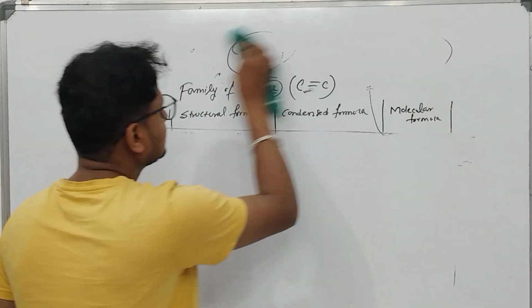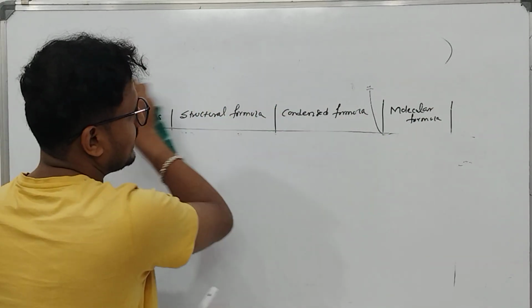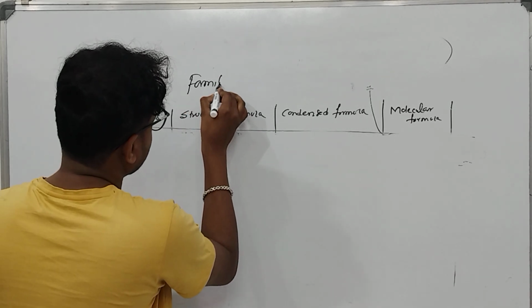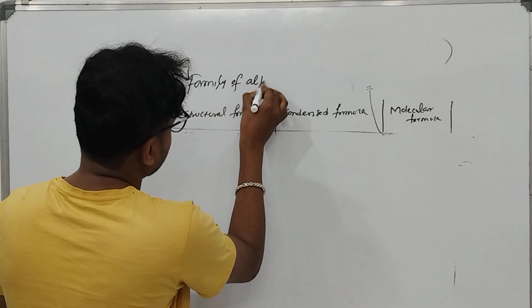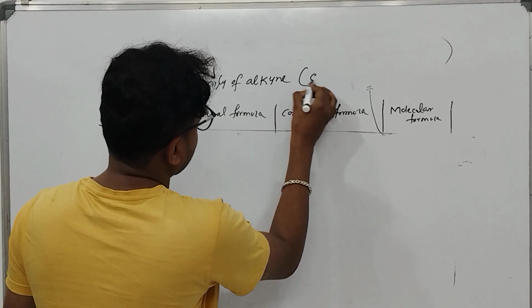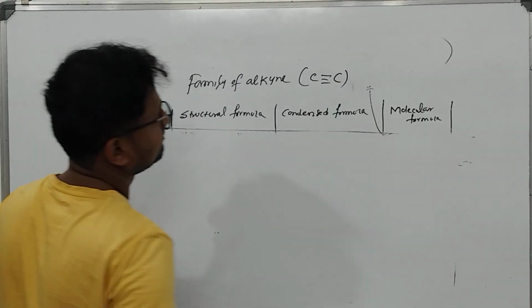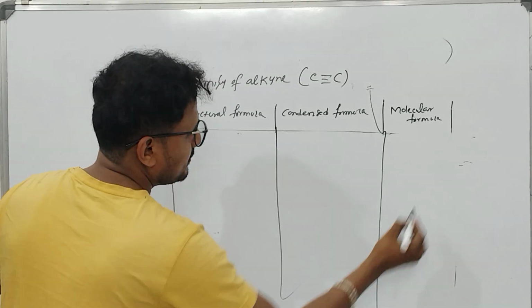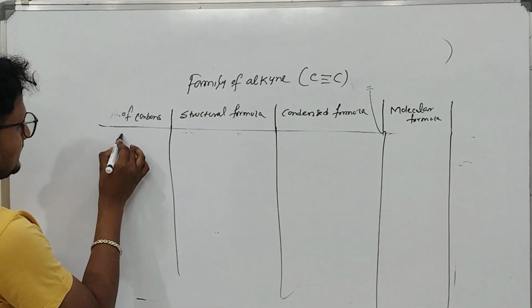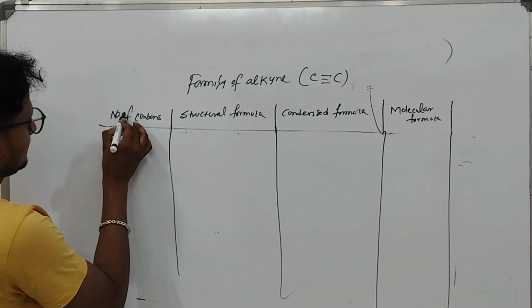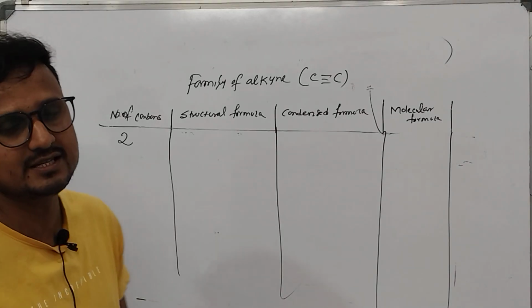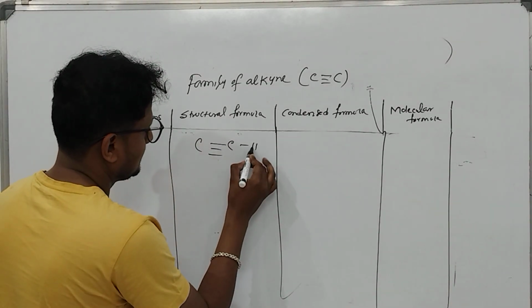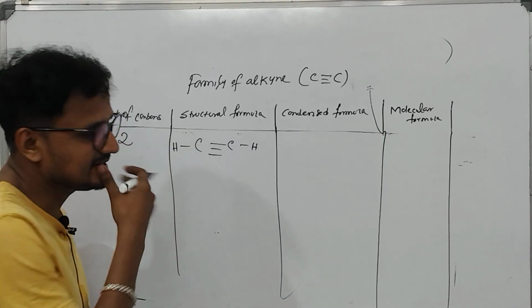For the family of alkyne, similarly we'll try to put, for alkynes also we need at least 2 carbons, and hydrogens are placed like this linearly.